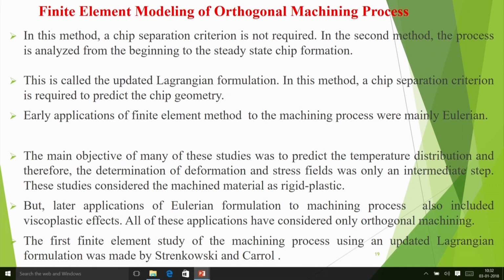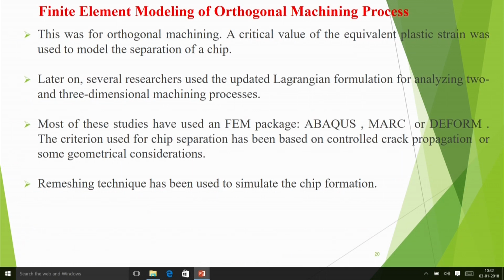But later application of Eulerian formulation to machining process included viscoplastic effects, and all of these applications have considered only orthogonal machining. The first finite element study of the machining process using an updated Lagrangian formulation was made by Strenkowski and Carroll. This was for orthogonal machining, and they used a critical value of the equivalent plastic strain to model the separation of a chip. Suppose you keep on analyzing and finding out the strain, and when that particular strain becomes more than a critical value, then you can say that the chip separation is taking place.